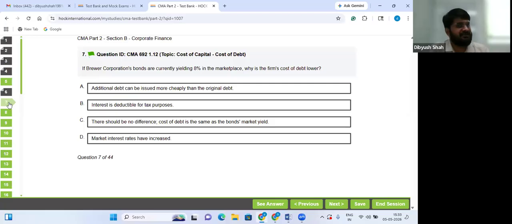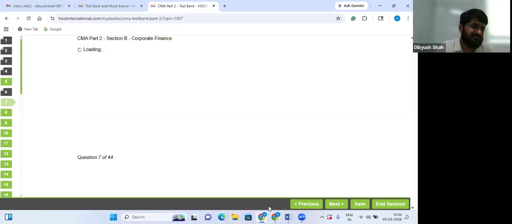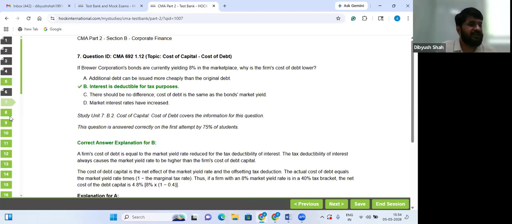They are not saying WACC. A. Additional debt can be issued more cheaply than the original debt. Maybe. But if additional debt can be issued more cheaply, why is yield 8%? Yield should fall. C. There should be no difference. No, they are telling there is a difference. D. Market rates have gone up. If market rates have gone up, your bond will be expensive. Cost will be higher, not lower. Because interest is deductible, a part of your cost will be borne by the authorities.